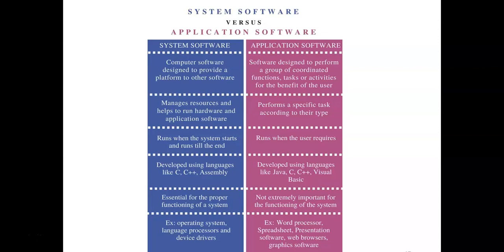So it is computer software which is designed to provide a platform. Unless Android is there, can you install WhatsApp in your mobile phone? No, because WhatsApp will not work if Android is not installed on your phone. Right? At least Windows or Android, something should be there on your phone, then only the application software will work. What is the function of this system software? It manages the resources and it helps you to run the hardware and application softwares. Then the system software runs when the system starts and runs till the end. So the moment you switch on your phone from off position, the first thing that installs on your computer or mobile phone is the system software.